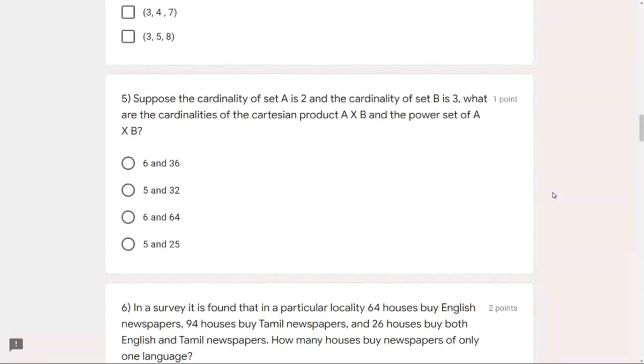Let's say set B has, in this case, a cardinality of 3. So let's say 3, 4, and 5. Three elements. So what will be A into B? A into B is simply we will take one element from A and pair it with an element of B. We have to make all such pairs possible. So first, I take 1 from the set A. So 1, 3 will be one element of A into B. Then 1, 4 and 1, 5.